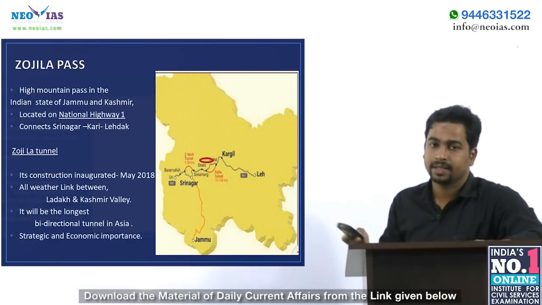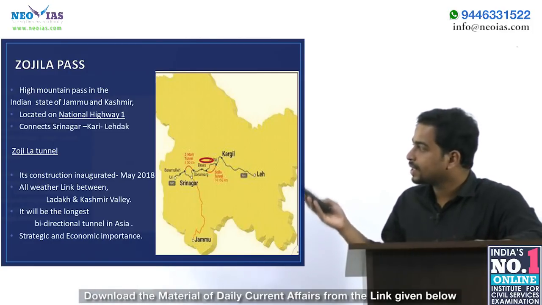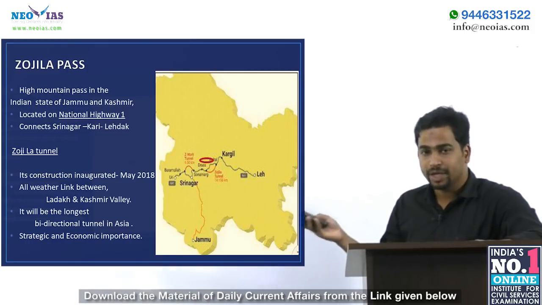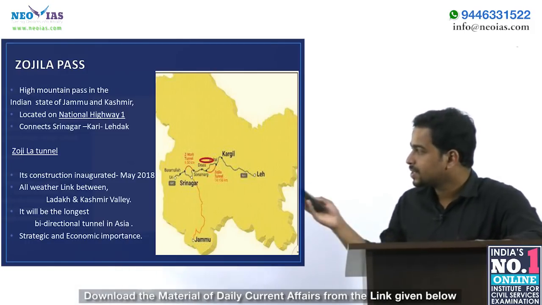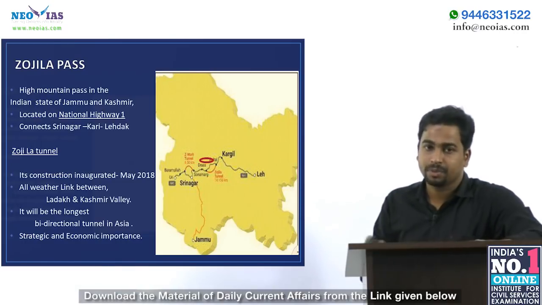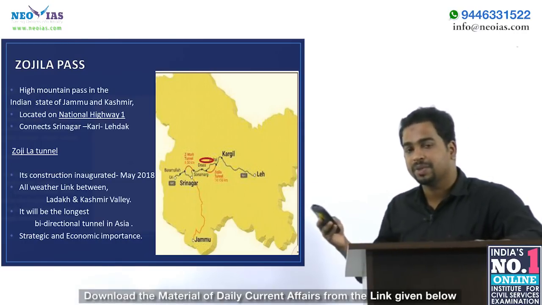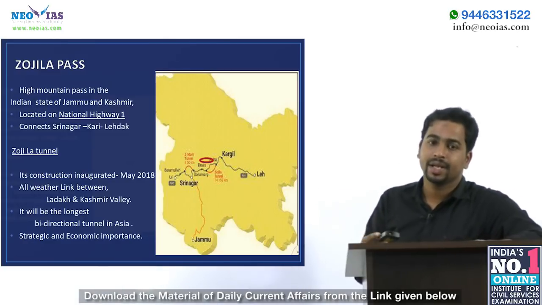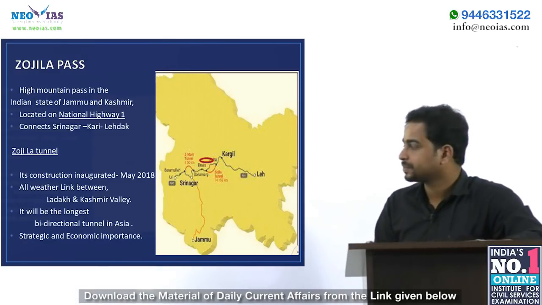Let's see Zojila Tunnel. It has recently appeared repeatedly in the news because the Zojila Tunnel construction work was inaugurated by our Honorable Prime Minister in May 2018. This tunnel provides an all-weather link between the Kashmir Valley and Ladakh, and it will be the longest bidirectional tunnel in Asia once it is constructed.